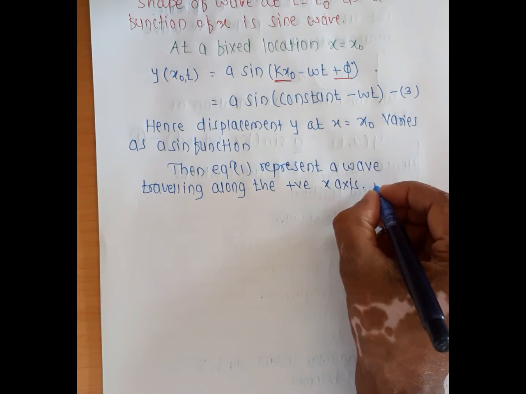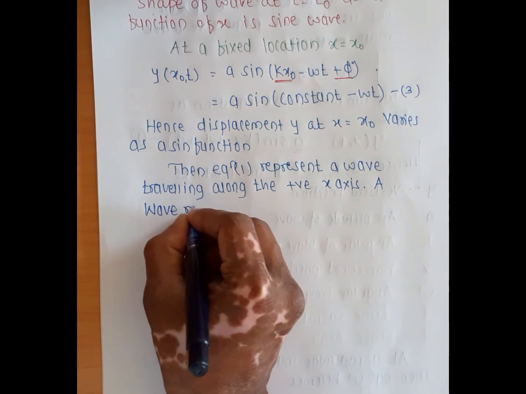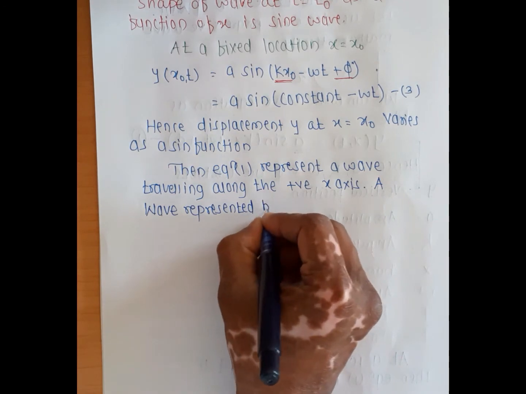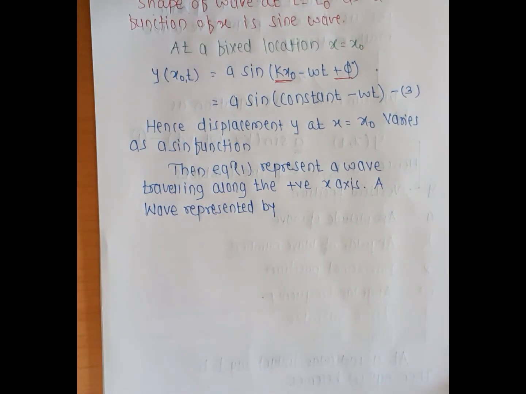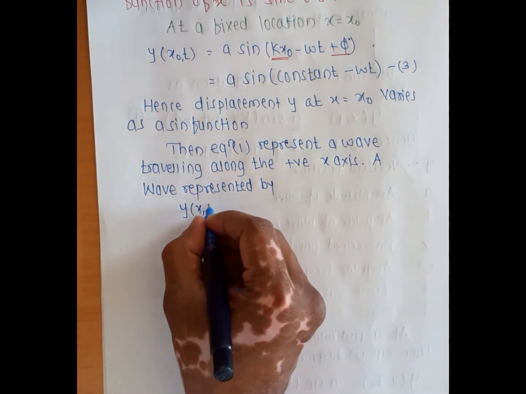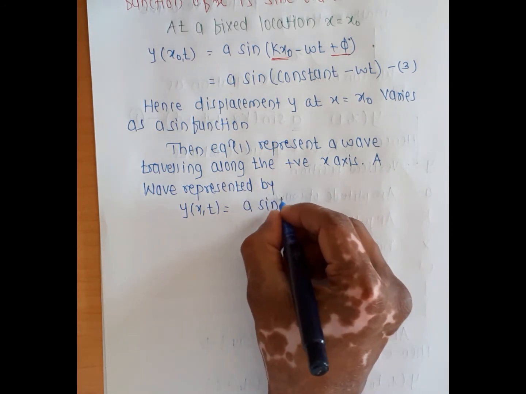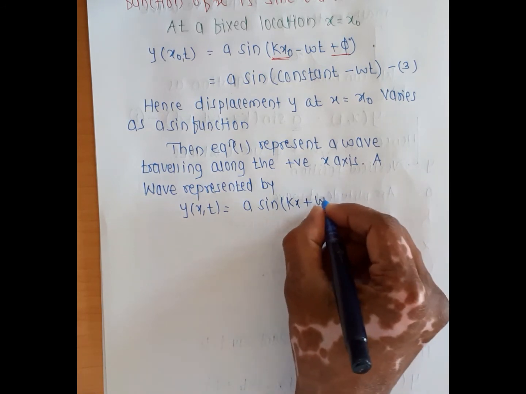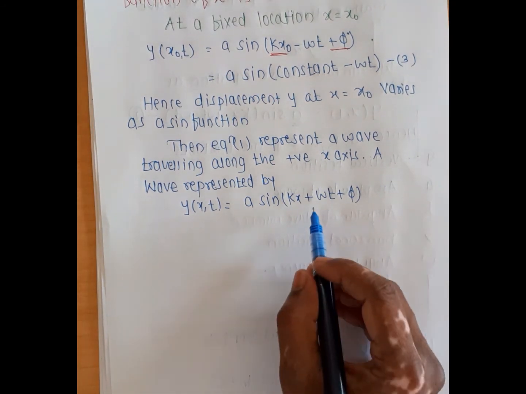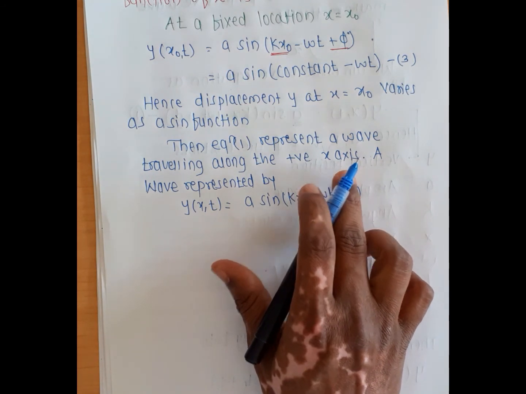A wave traveling the other way is represented by y of x, t equals a sin(kx plus omega t plus phi). In equation 1 there is a negative sign, and that equation represents a wave traveling in the positive direction.